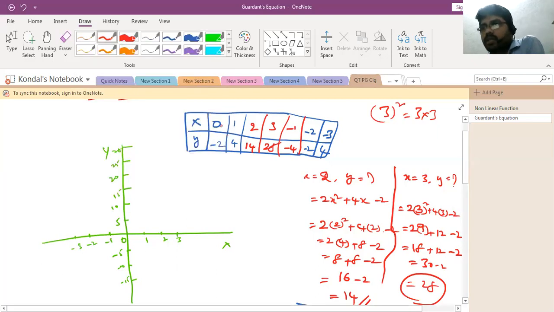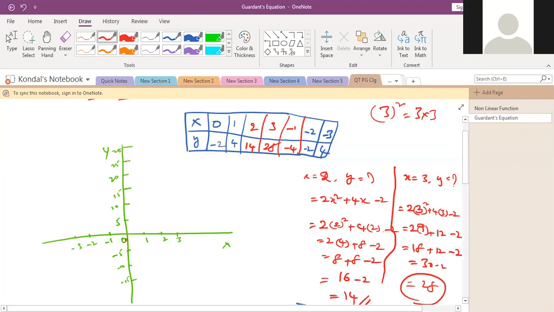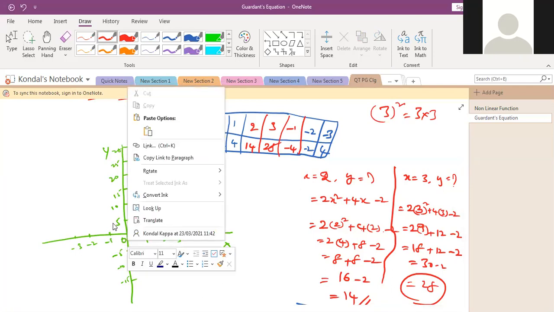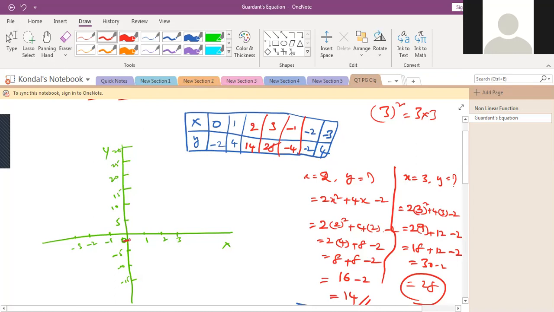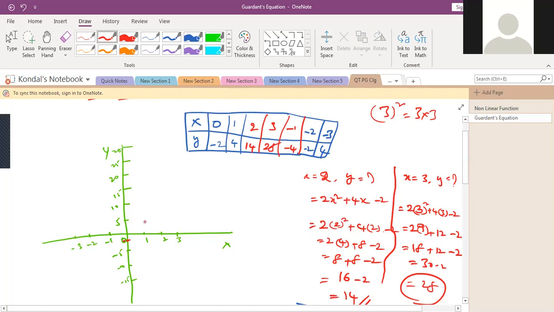So see, if x is equal to 0, how much is the y value? Please, you should all respond. Minus 2. So here x is equal to 0 and y is equal to minus 2. Minus 2, in the sense, where will we get it? Somewhere here, right? Then x is equal to 1. How much is the y value? 4. So x is equal to 1 and the y value is equal to 4. This is the plus side, right? So you will get it like this.